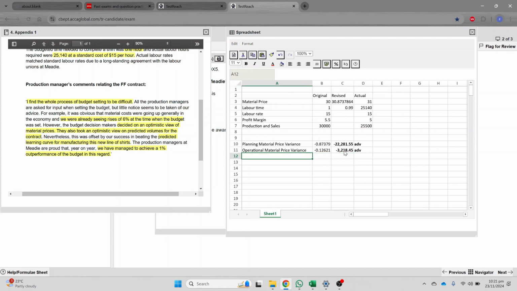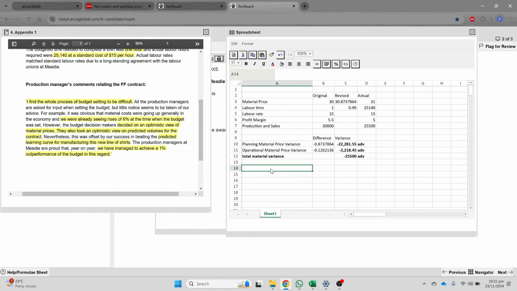So the total material variance will be this plus this, and this will be adverse, right? So that's how you can do it. So we can write here difference, and this is variance, right?